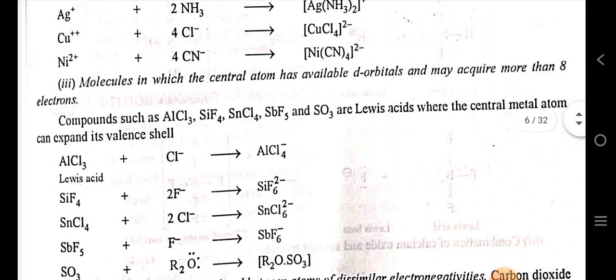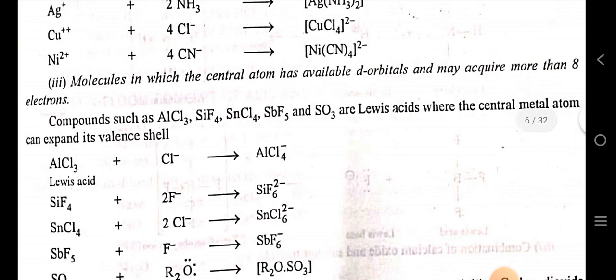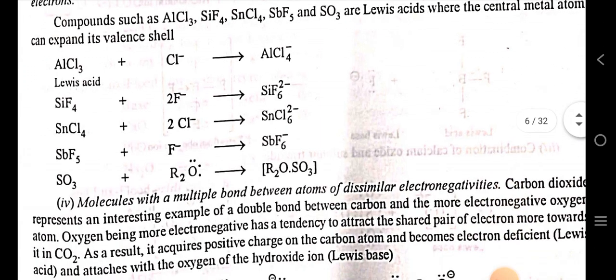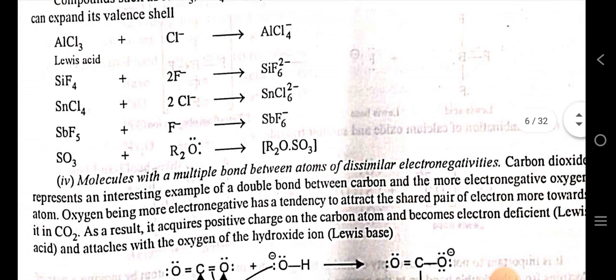After that, molecules in which the central atom has available d orbitals may acquire more than 8 electrons. For example, AlCl3, silicon tetrafluoride, tin tetrachloride can behave as Lewis acids because in them the central metal atom can expand its valence shell. For example, AlCl3 reacts with chloride ion to form an ionic species.